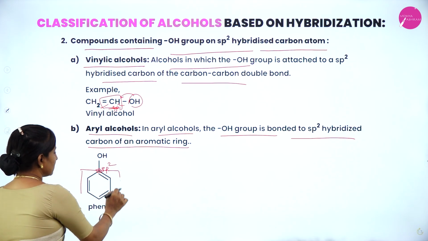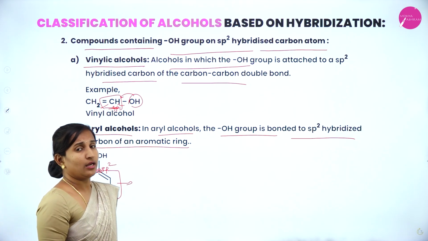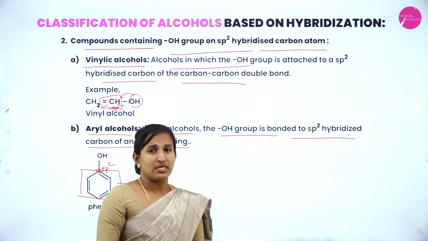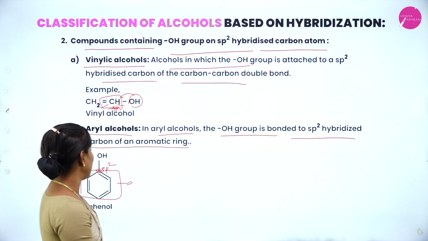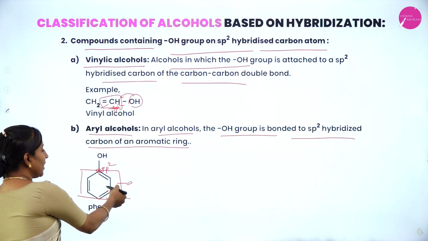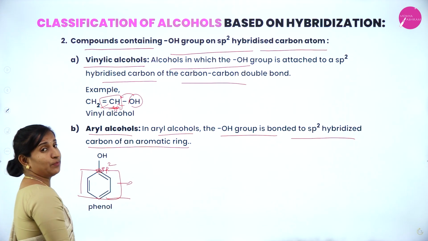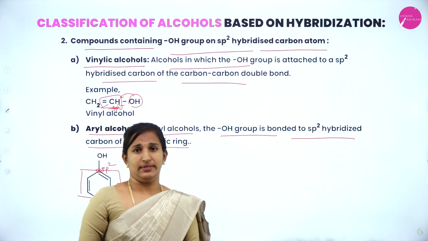It is said to be an aromatic ring. So aromatic ring means what? The presence of at least one benzene ring. This is the benzene ring. OH is directly attached to the benzene ring carbon, the sp2 hybridized carbon.